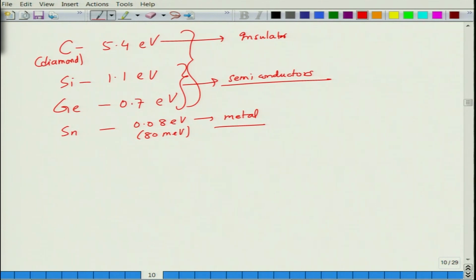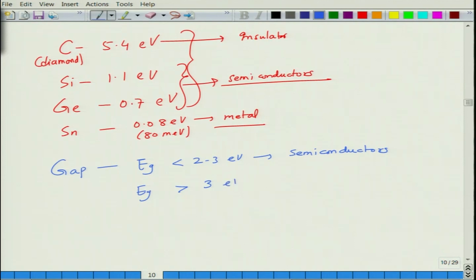So basically this is where now the distinction comes. So when Eg is less than 2 to 3 eV, then the materials are called semiconductors. When Eg is larger than 3 eV, they are called insulators. So basically between 2 and 3 you will call them wide band gap semiconductors, less than 2 you will call them semiconductors.